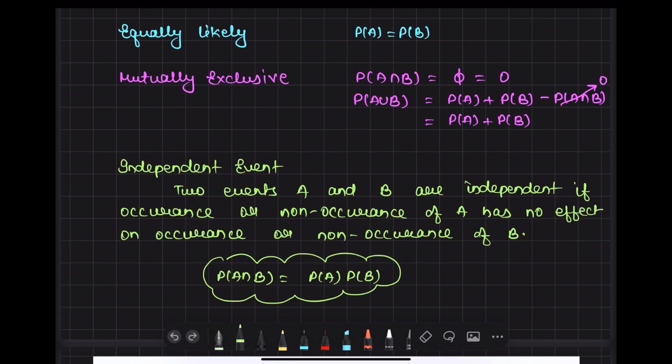So if I solve a problem, that doesn't affect whether you will be solving the problem or not. So this is an independent event.